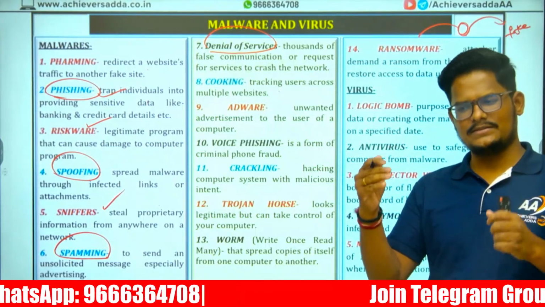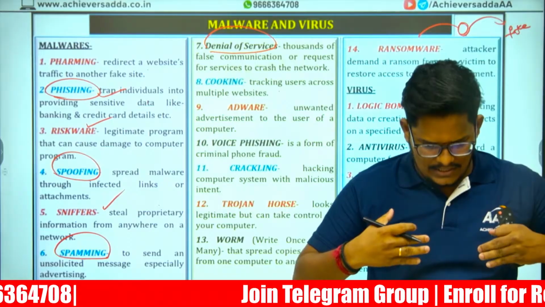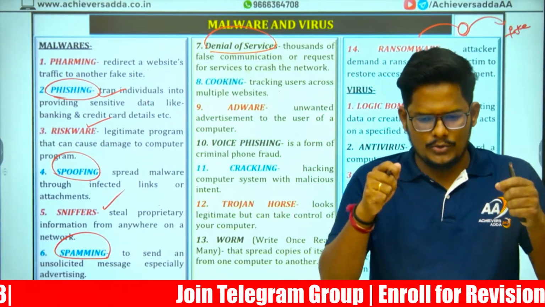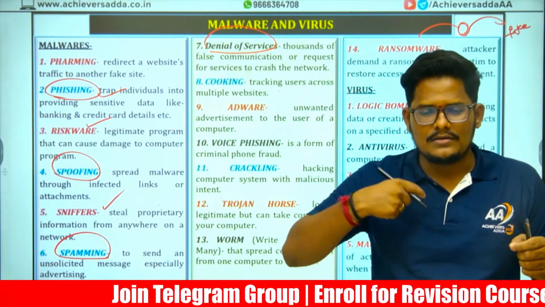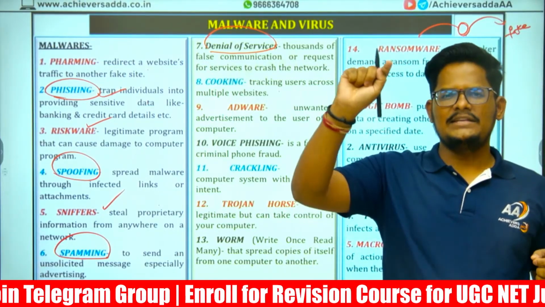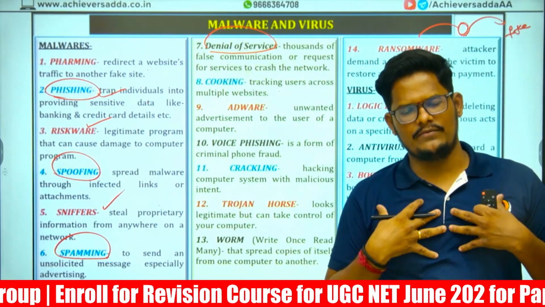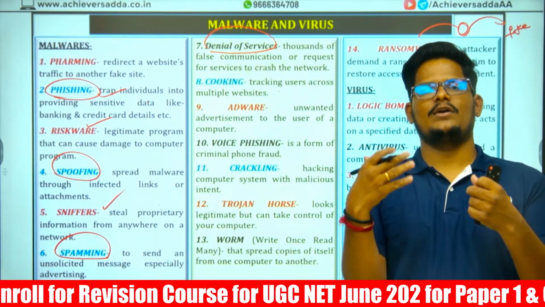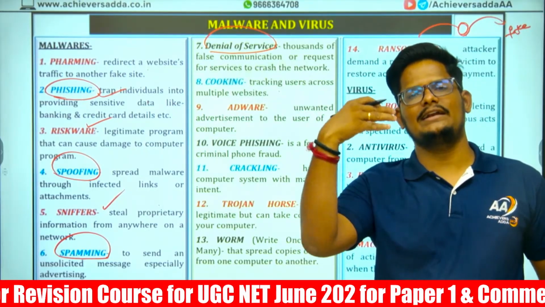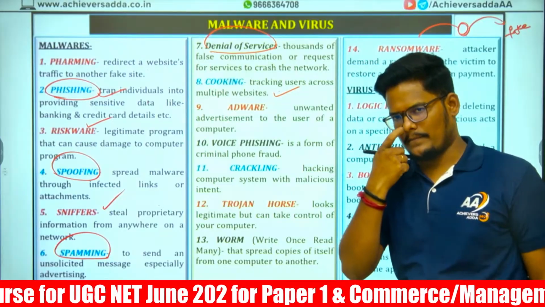Accept the cookies means once we click on accept now, we are giving our consent to track our usage of the website in their database. Those website people are tracking our usage of the website. In their website, what are we searching? What are we looking for? They can track our data. That is cookies.